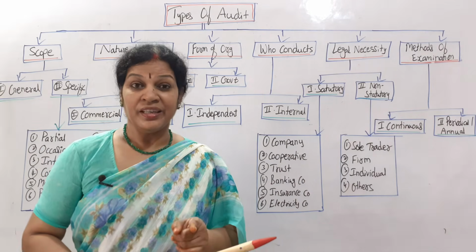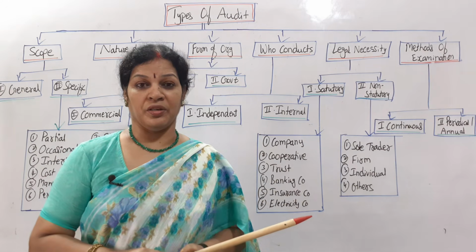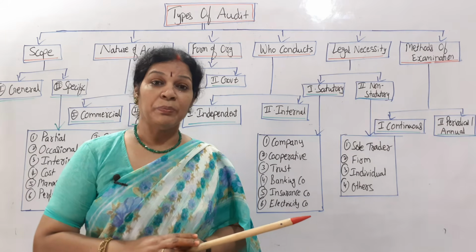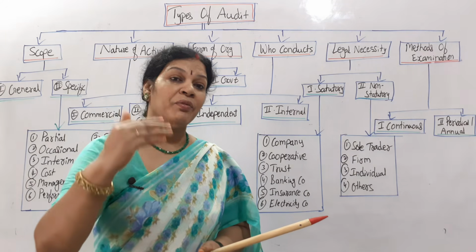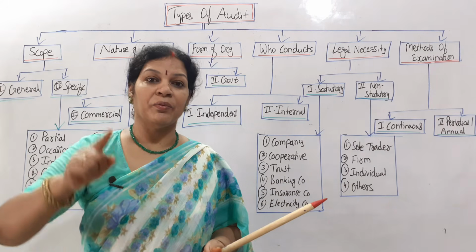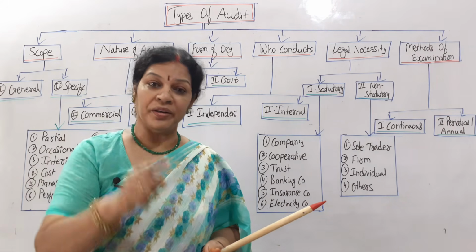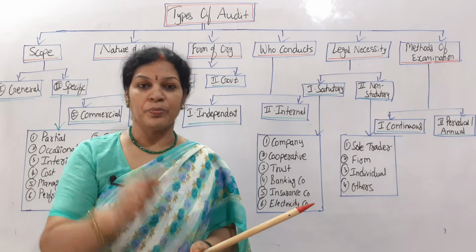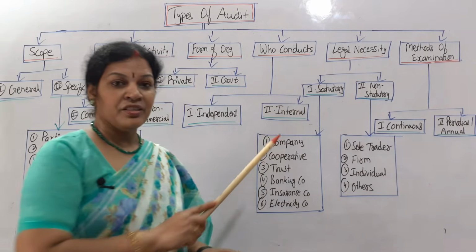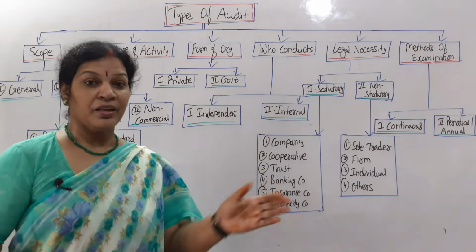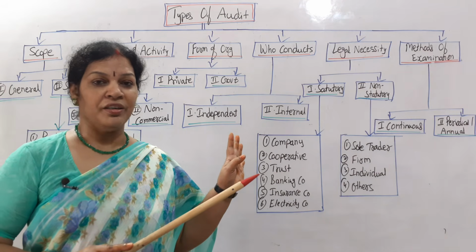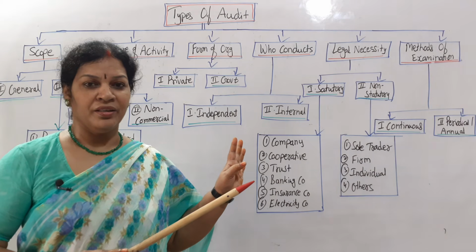Internal auditor is appointed by the organization only, management or directors. These people are appointing the internal auditors, meaning they are working under the organization. They are not independent, they are dependent, they are working for the organization, they are appointed by the organization, they are responsible for the organization. That is why this internal auditing is not independent, but independent auditors are appointed by someone and they are going to work sincerely, independently, without any influence.